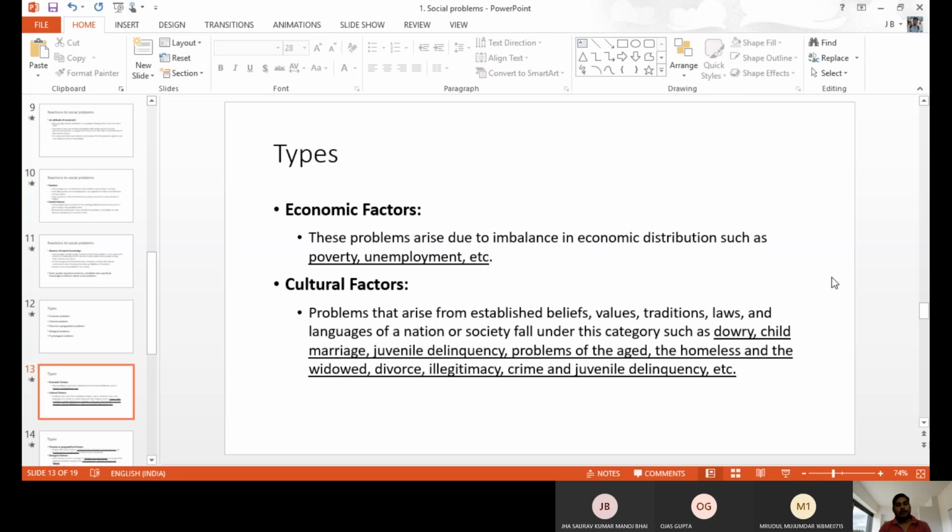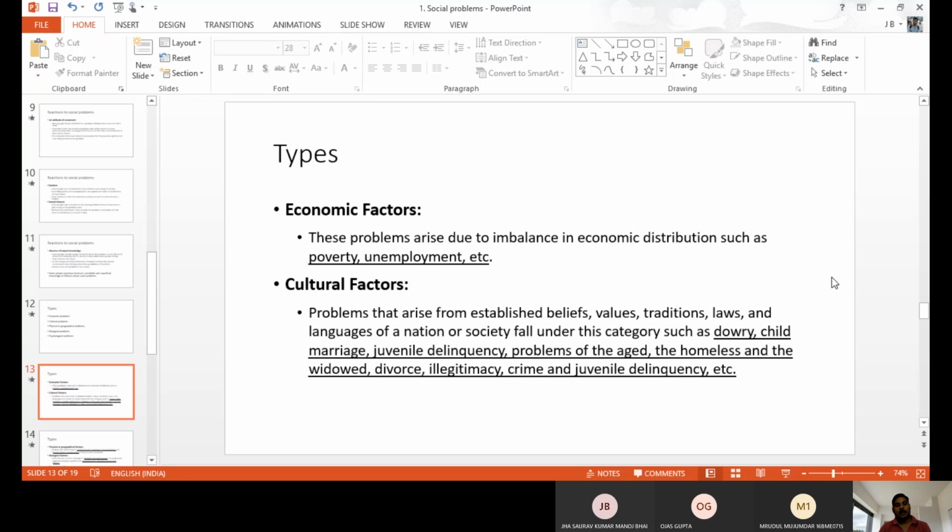And cultural related social problems. Because of cultural reasons, we have a number of social problems like dowry, child marriage, and juvenile delinquency. When a child under 14 or under 18 years commits some crime, that is juvenile delinquency. Then problems of aged people, like lack of care and concern, neglecting the aged people. There are also modern cultural reasons for this type of issue.